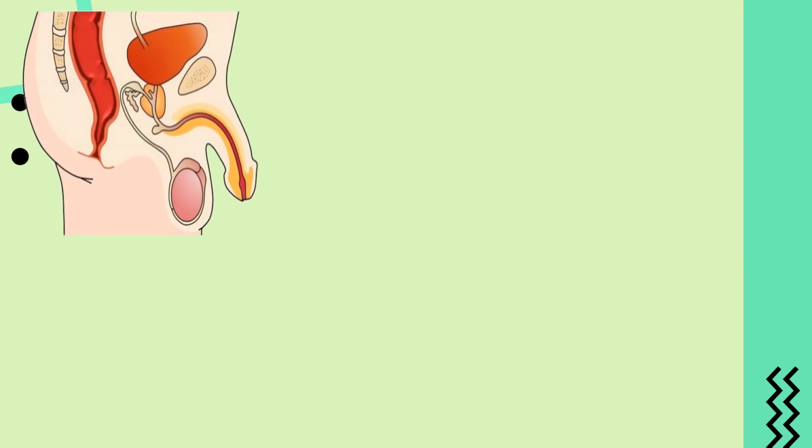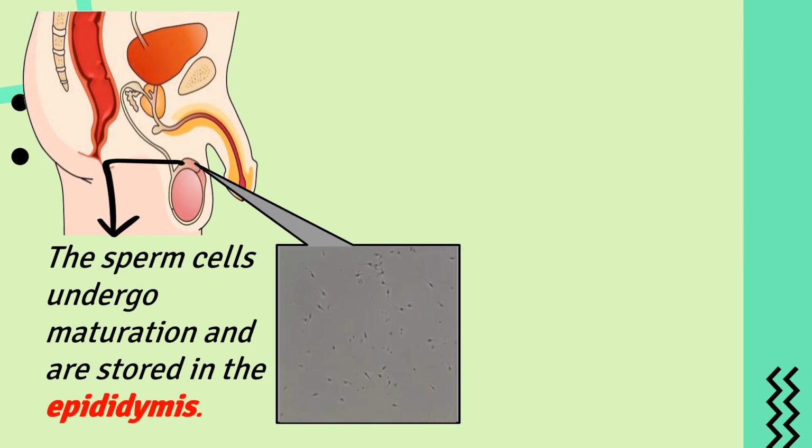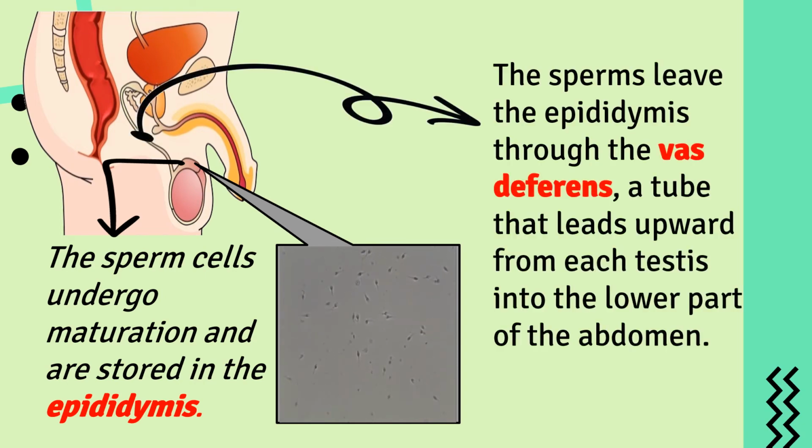The sperm cells undergo maturation and are stored in a very long, coiled tube called the epididymis. The sperm remains in the epididymis until they are matured. They leave the epididymis through the vas deferens, a long tube that leads upward from each testis into the lower part of the abdomen.